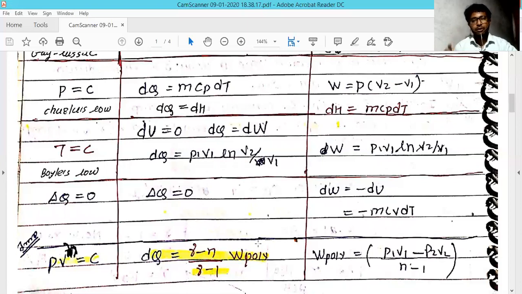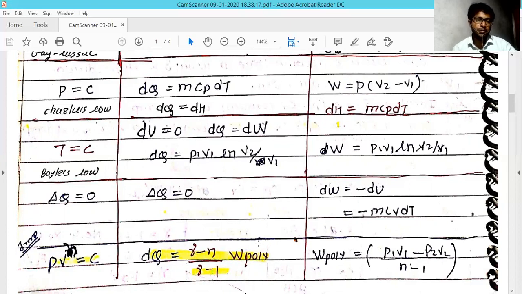And you know the formula for the work, it is p1 v1 log of v2 by v1. This is the only process in which heat transfer and work transfer are the same, and both formulas are the same for this process.